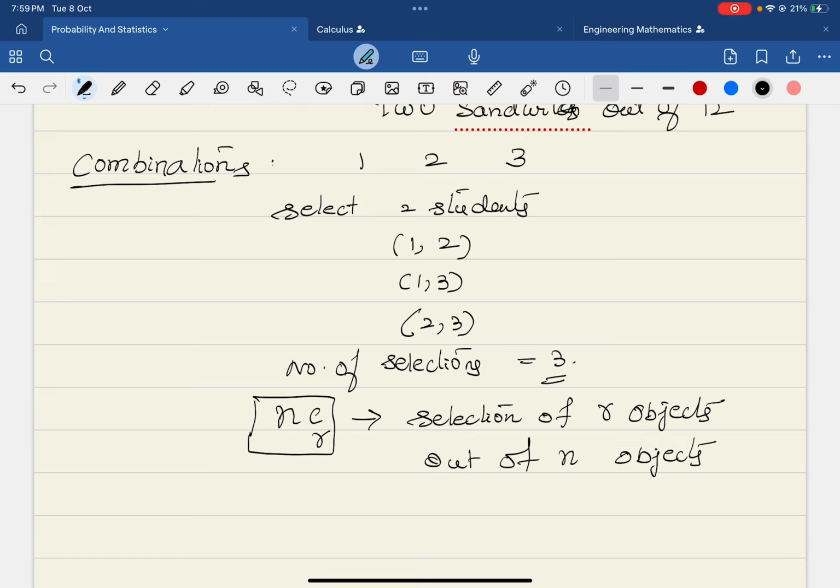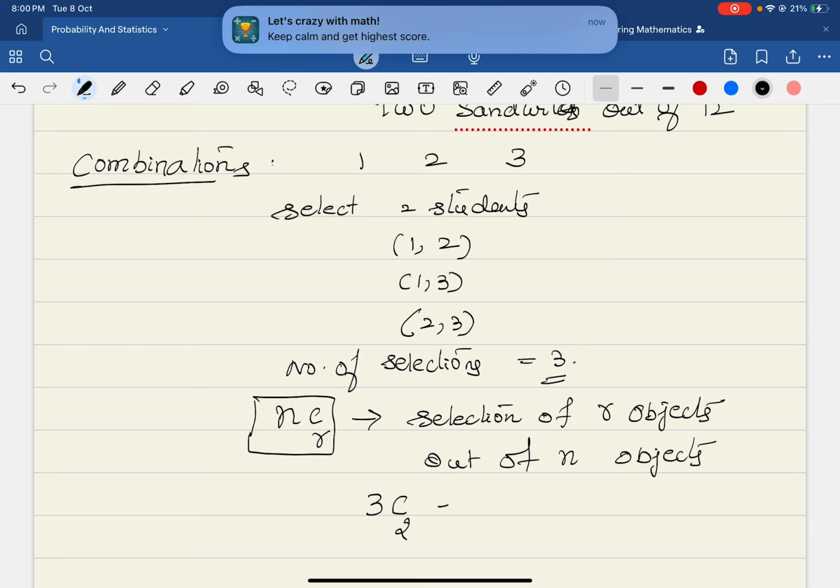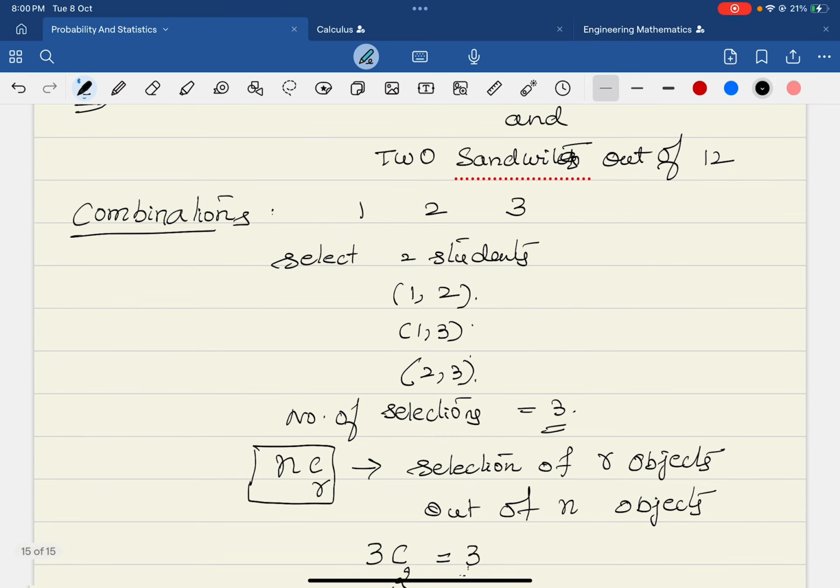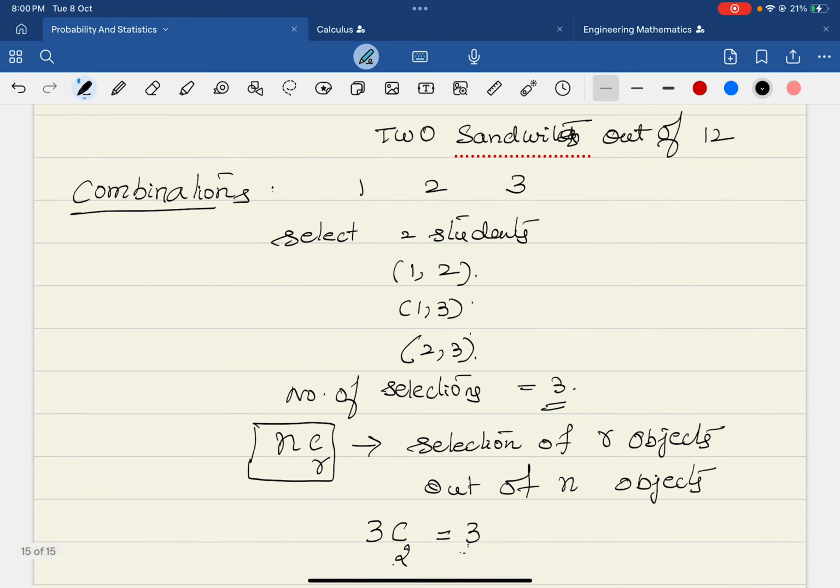In this example, out of 3, I wanted 2, so 3C2 is equal to 3. There is a formula, n factorial by r factorial into n minus r factorial. I don't want to go deep into combinations. You can see the value in your calculator. 3C2 is 3, and exactly we got these 3 selections.